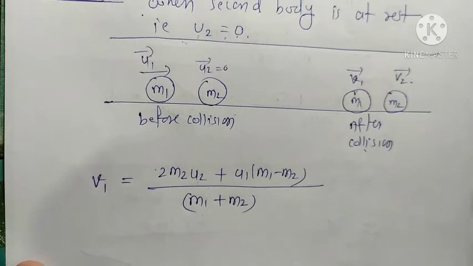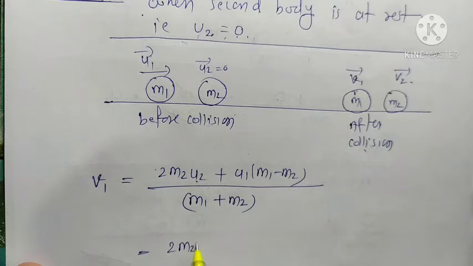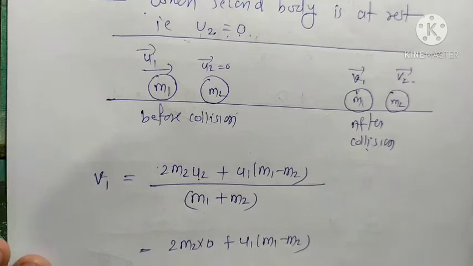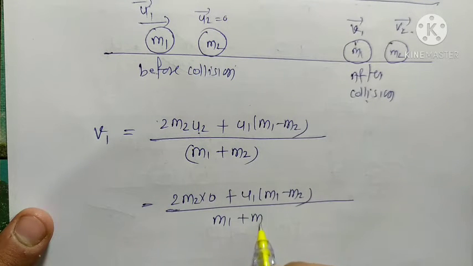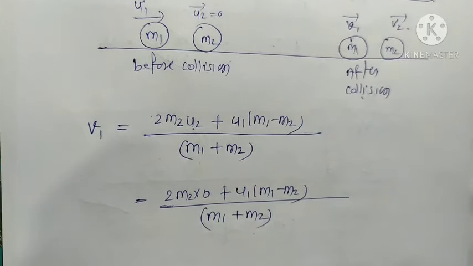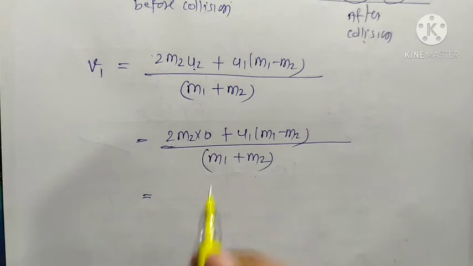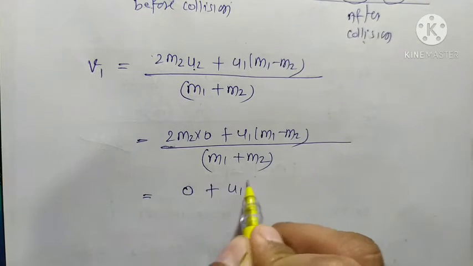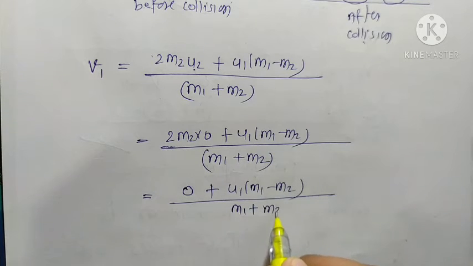Now we put the value u2 is equal to 0, so this term becomes 0. 0 plus u1 (m1 minus m2) upon (m1 plus m2).